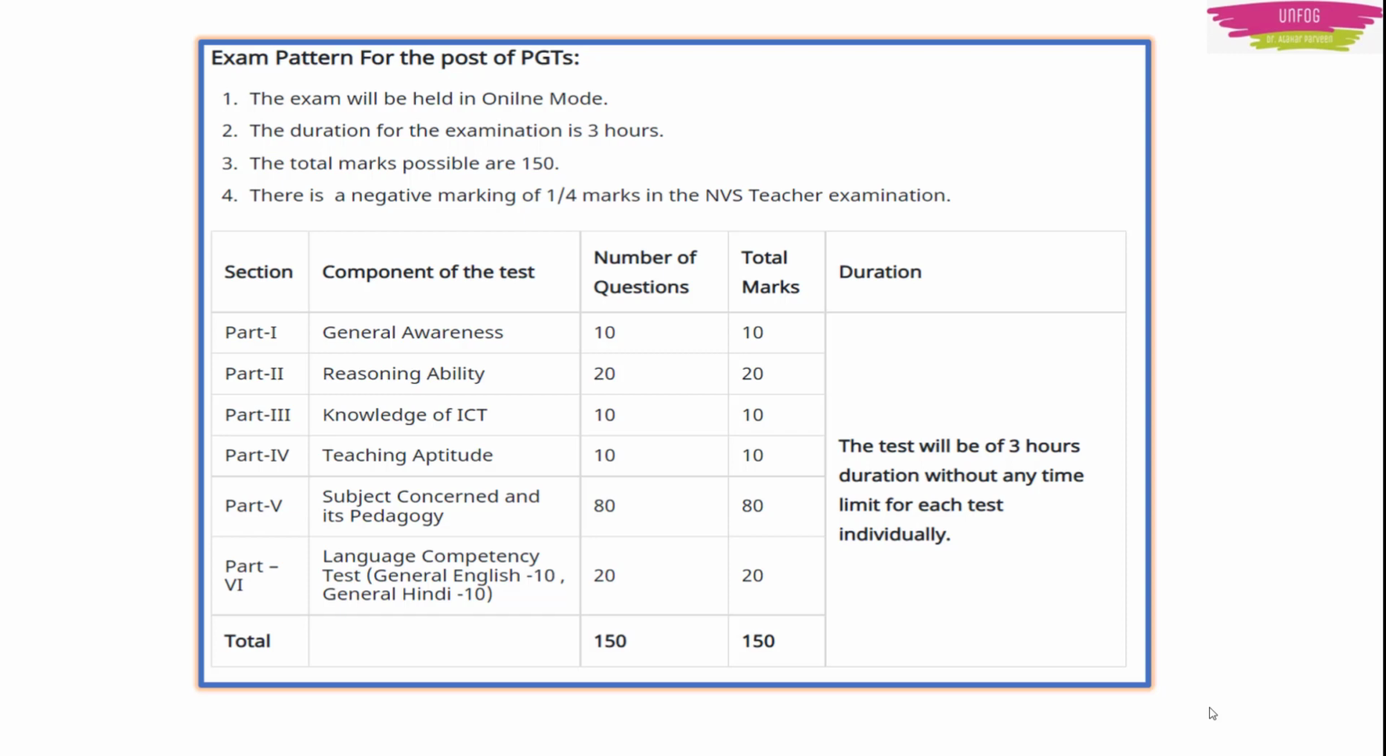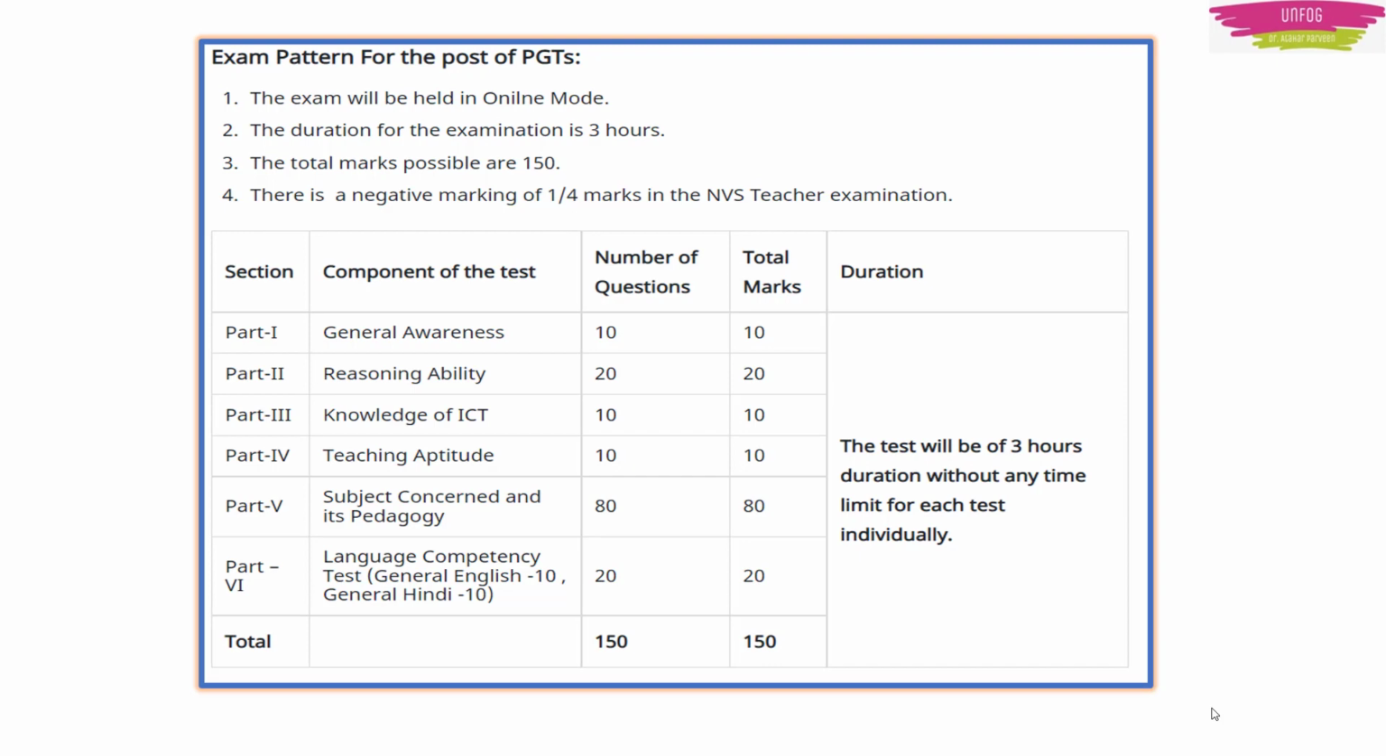Okay. And the question paper will be divided into 6 parts. Part 1 is general awareness. In this general awareness, 10 questions will be asked and each question will carry 1 mark. Of course, negative marking will be there for wrong answers. Means if you are giving one correct answer, you will get 1 mark. If you are giving one wrong answer, 1/4 mark will be deducted from that 1 mark. So you have to be very careful in writing this exam.